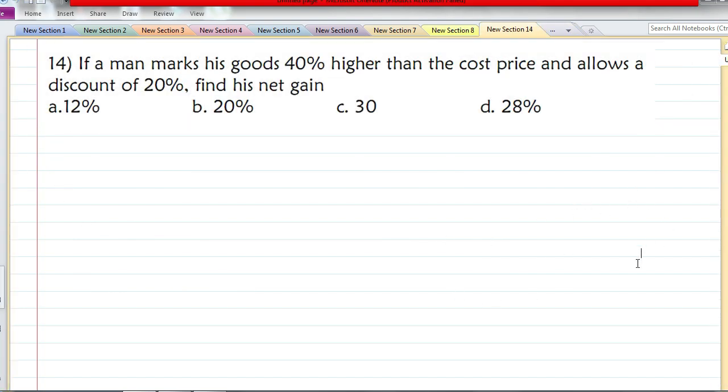Now let's solve the 14th question. This is a percentage based question. It's quite a simple question. If a man marks his goods 40% higher than the cost price and allows a discount of 20%, find his net gain.